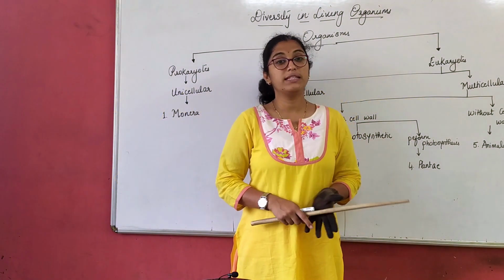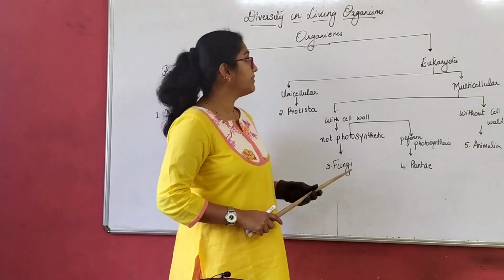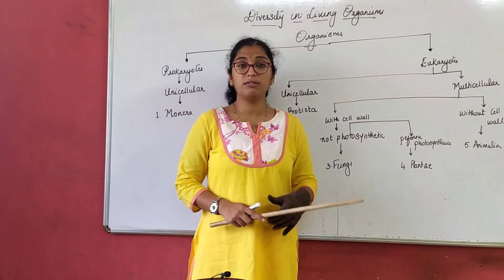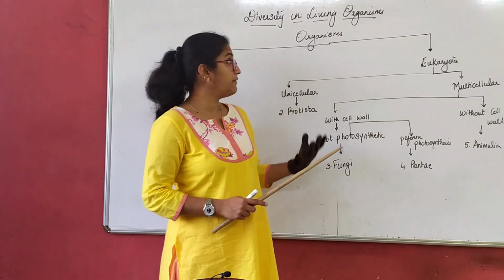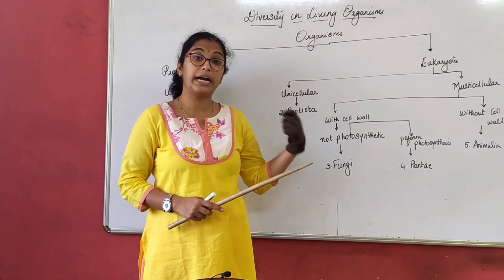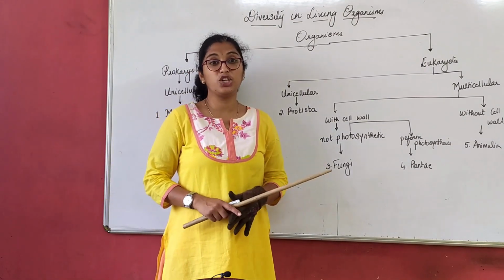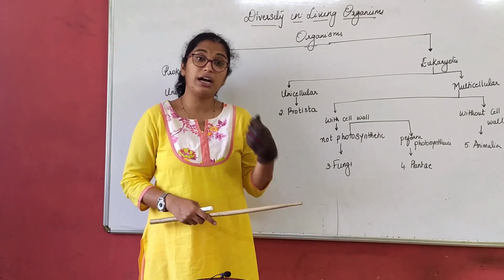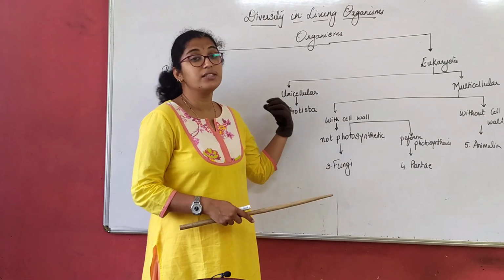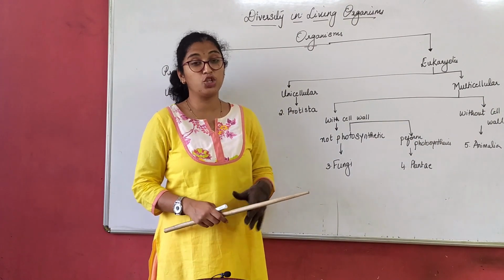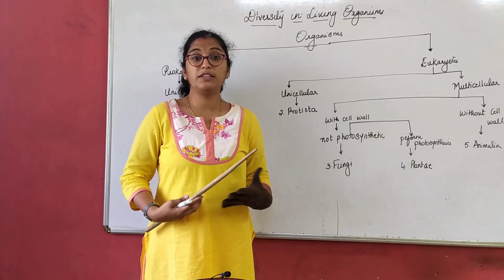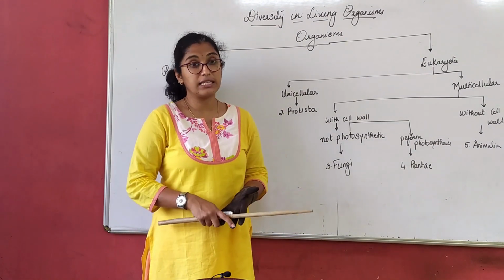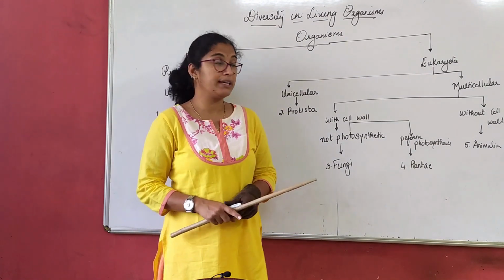Good morning. So we'll start a second session on diversity in living organisms. In our yesterday's class, we understood what is diversity in living organisms. We understood the term diversity, what is classification, and we also understood about classification hierarchy, who are the biologists who gave the hierarchy of classification, and finally whose classification we follow. That is, we are following the 5 kingdom classification given by Robert Whittaker.